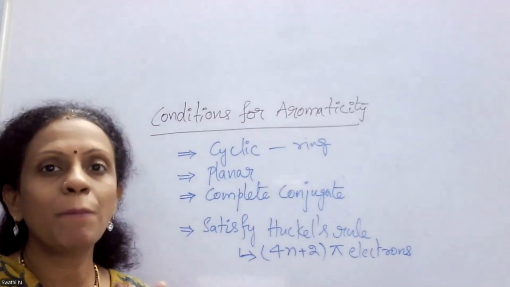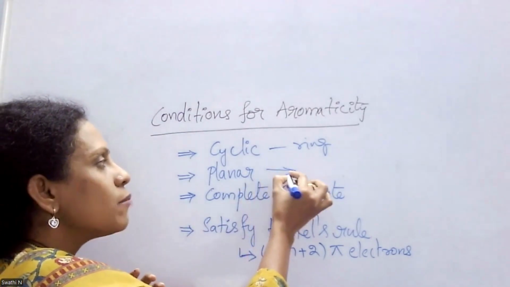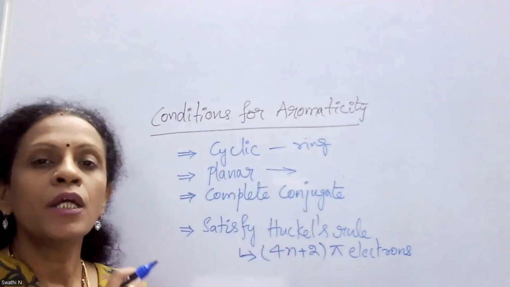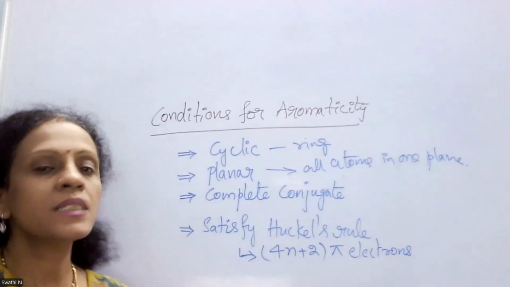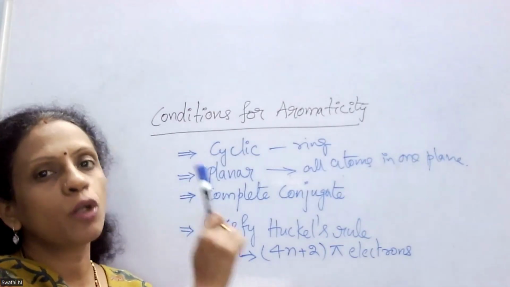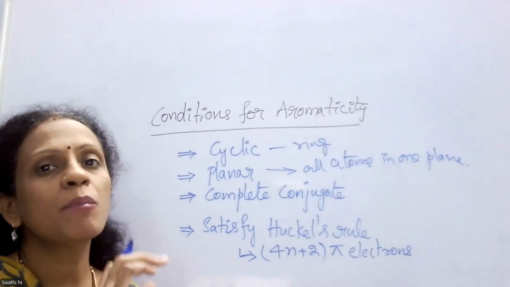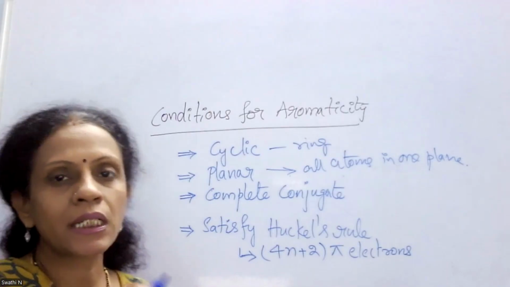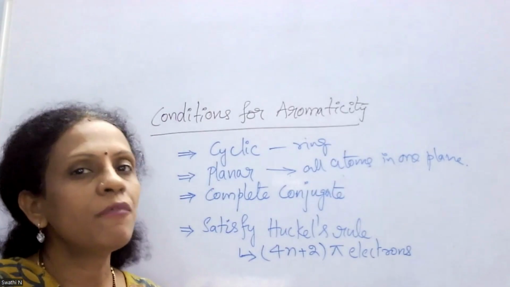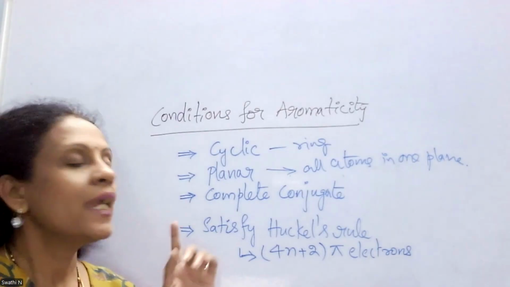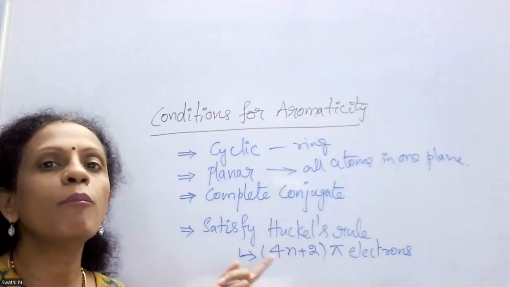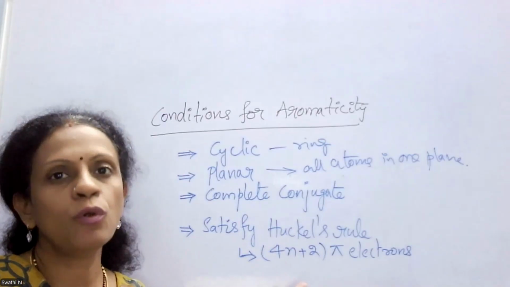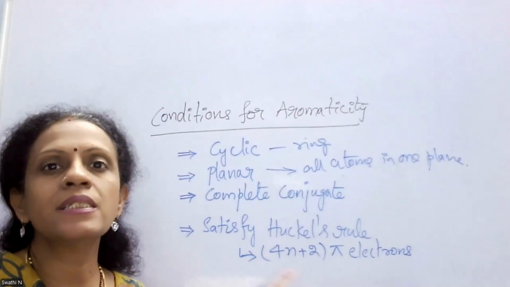The molecule should be planar. That means all atoms which are present in this cyclic ring should lie in one plane. The third important condition is the molecule should have complete conjugation. That means the p orbitals which are part of those connecting carbon atoms must overlap with each other. And finally, it should satisfy Huckel's rule. So what is this Huckel's rule? A compound should have 4n plus 2 pi electrons in its cyclic cloud.